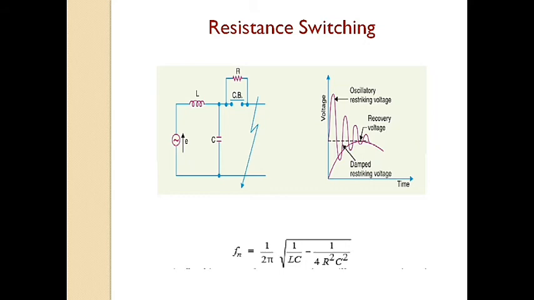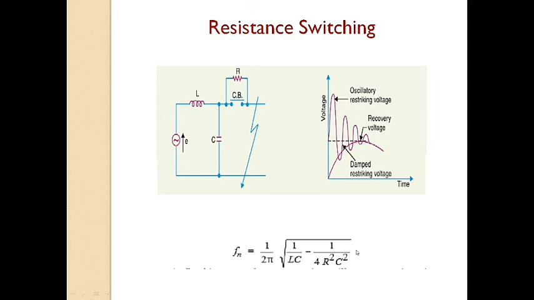The shunt resistor also helps in limiting the oscillatory growth of restriking voltage. Now it can be proved mathematically that the natural frequency of oscillation is Fn equals 1 by 2 pi root over 1 by LC minus 1 by 4 R square C square.